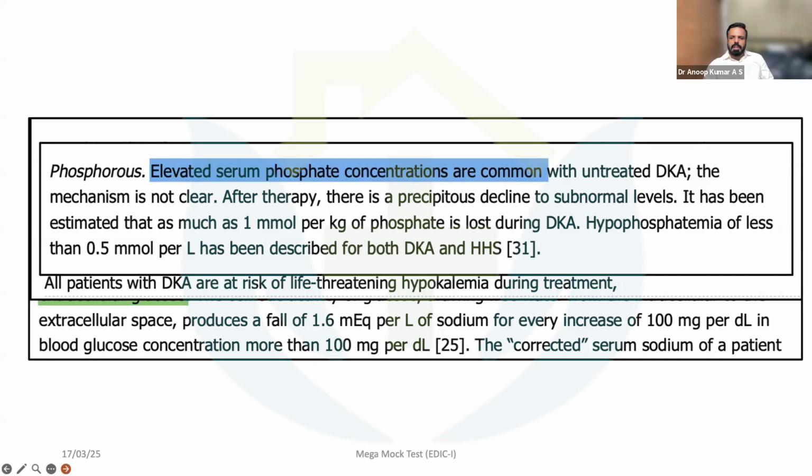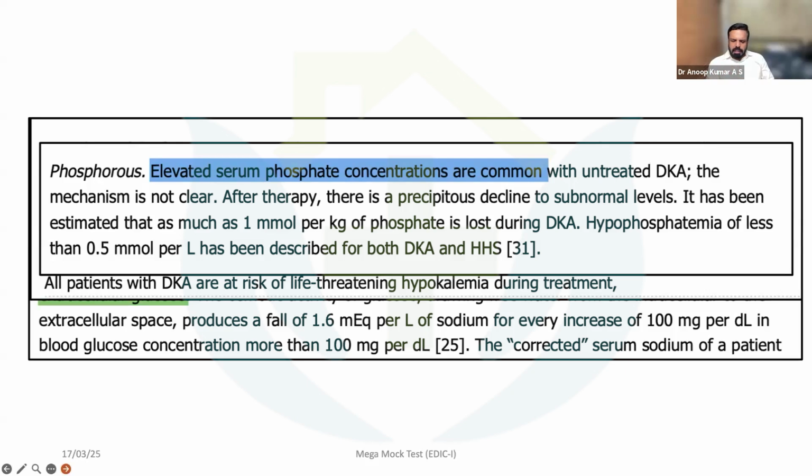And again, as I've already told you, in the endocrinology part, you have to definitely read in detail about diabetic ketoacidosis, diabetes-related complications, then thyroid storm, then adrenal insufficiency, then hypothyroid crisis.